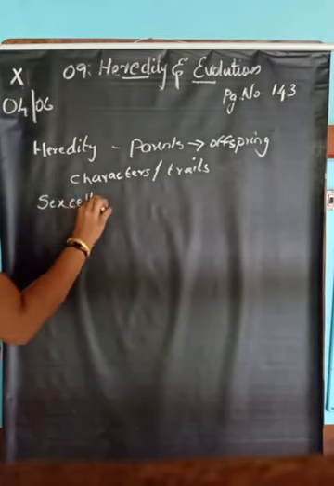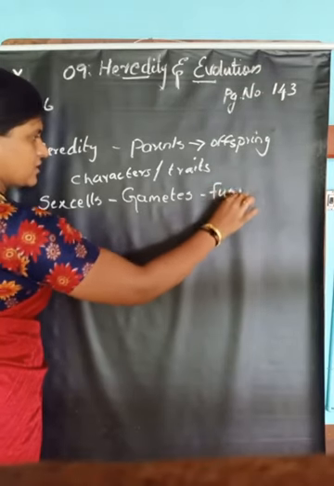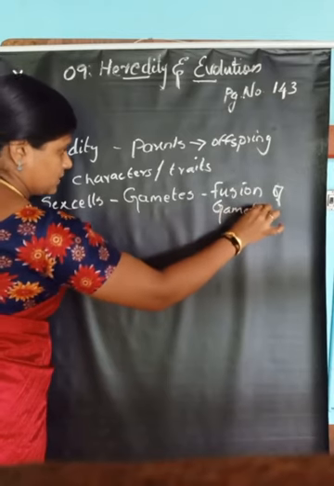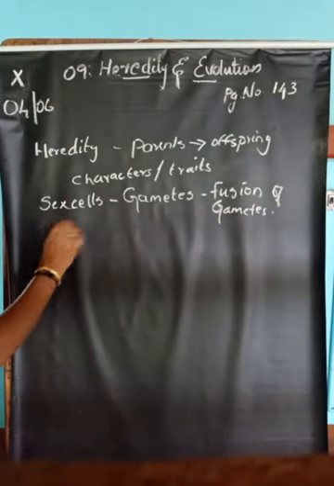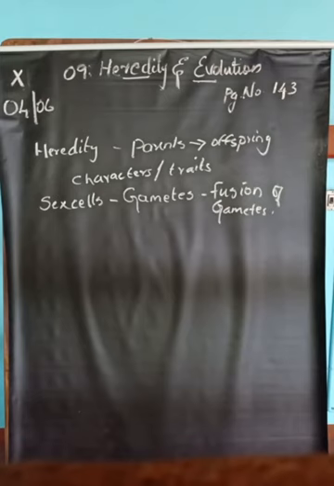We know reproduction takes place by the fusion of gametes, one from the father and another from the mother. The maternal and paternal gametes fuse to form a zygote, and as a result of further development, a new offspring may develop.